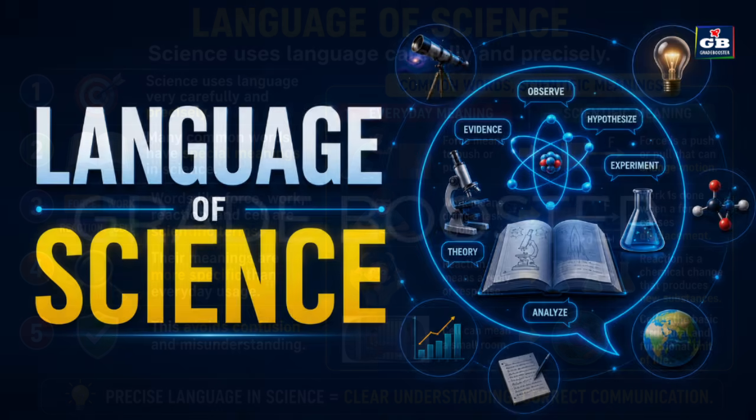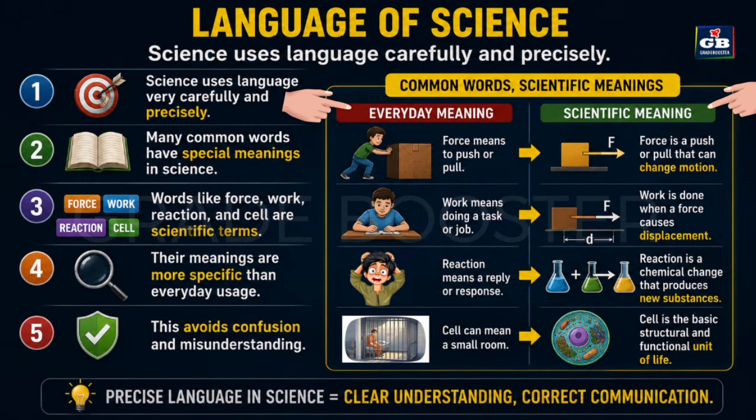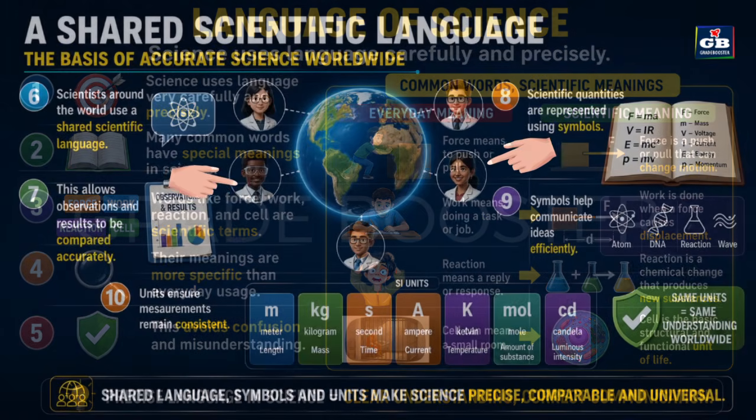Language of science. Science uses language very carefully and precisely. Many common words have special meanings in science. Words like force, work, reaction, and cell are scientific terms. Their meanings are more specific than everyday usage. This avoids confusion and misunderstanding.